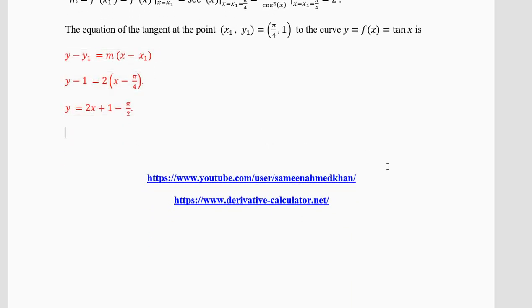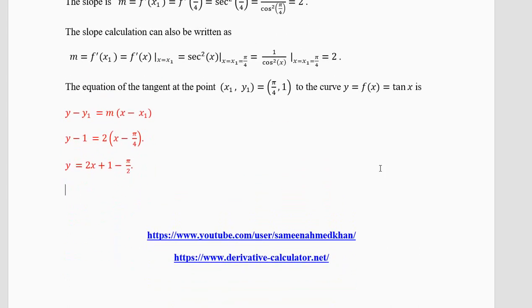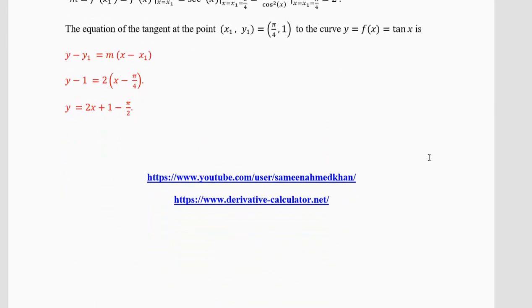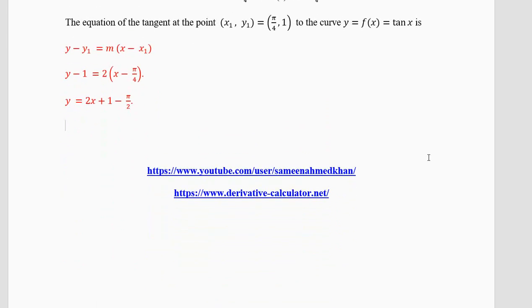Please go to that website and draw the graphs which I had shown you. This derivative calculator will help you to see the derivatives and its graph and the values. Okay, so this much know-how is sufficient for tangents of explicit functions. For implicit functions, we'll do some more tangents again in another lecture. Thank you. See you in the next class.